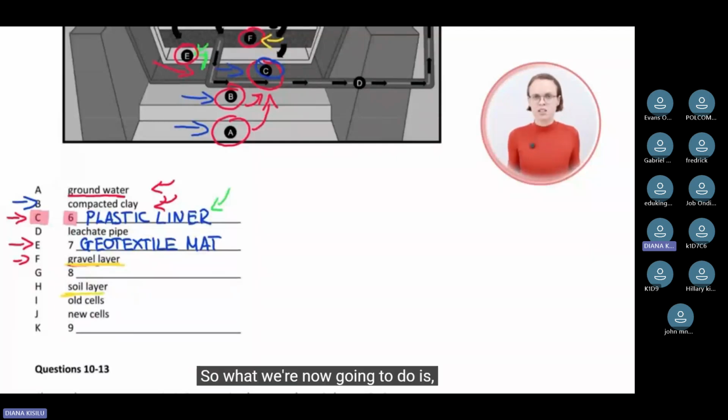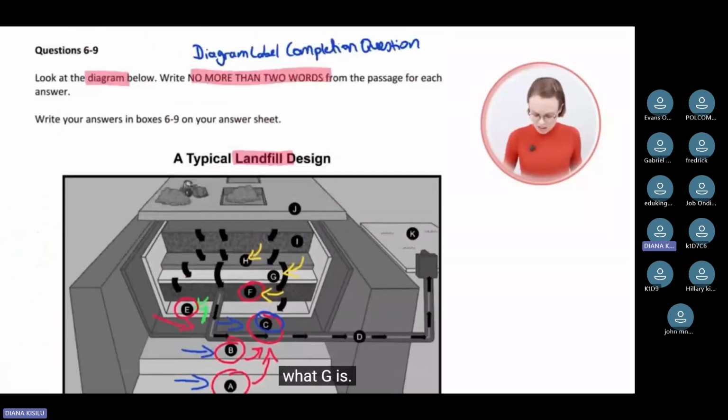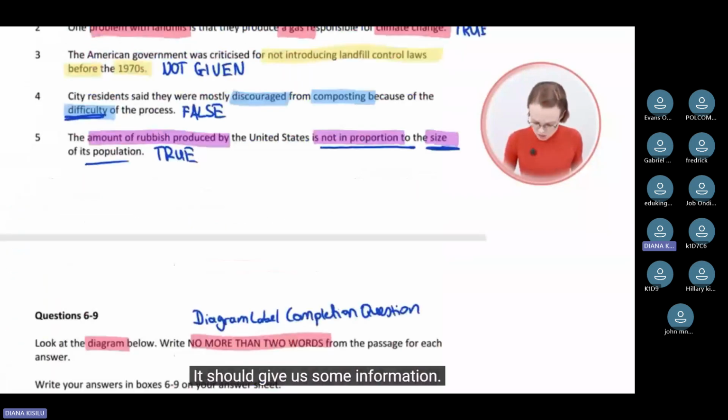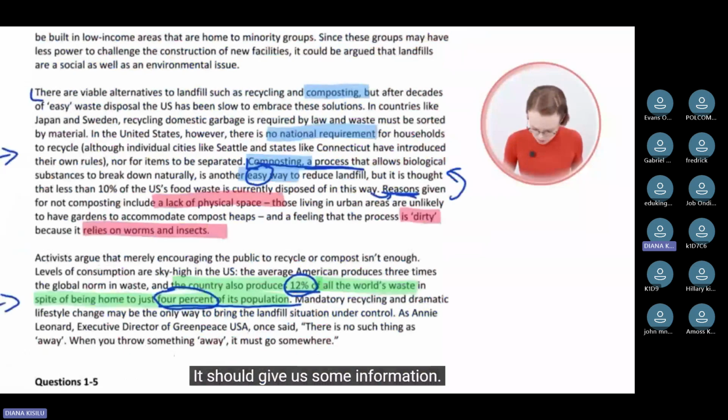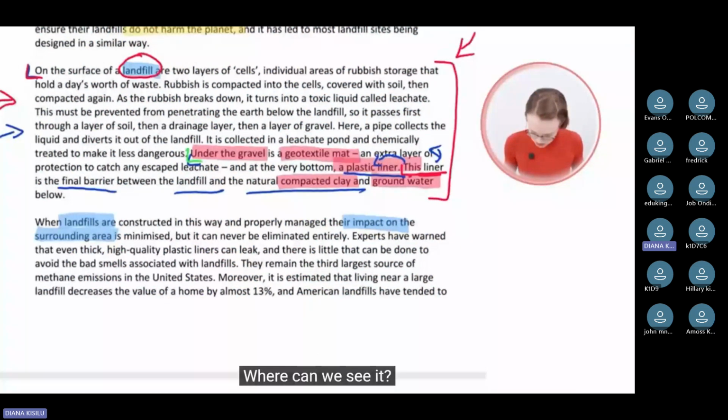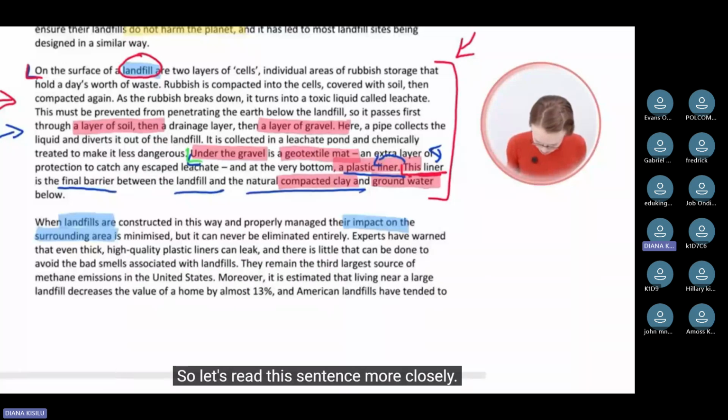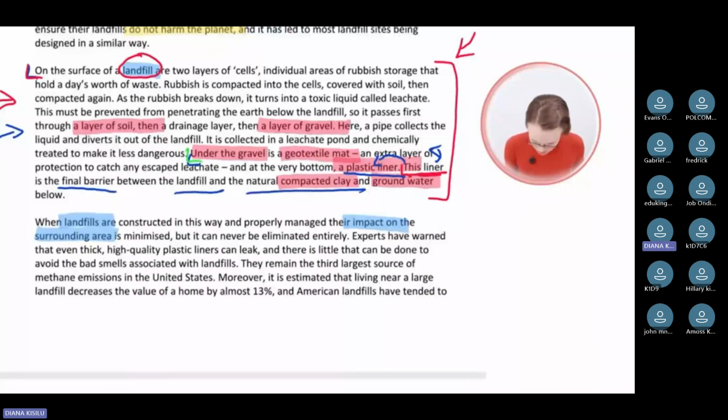So what we're now going to do is we look for gravel layer and soil layer in the passage, and then we should know what G is. It should give us some information. So soil layer and gravel layer, where can we see it? Here, I already got it. Here it says a layer of soil and a layer of gravel. So let's read this sentence more closely. Let's start reading from here.